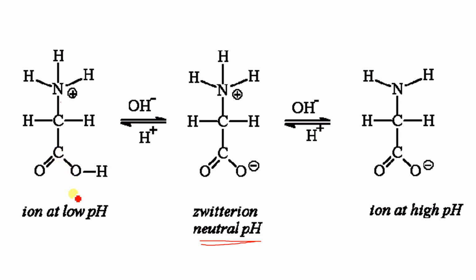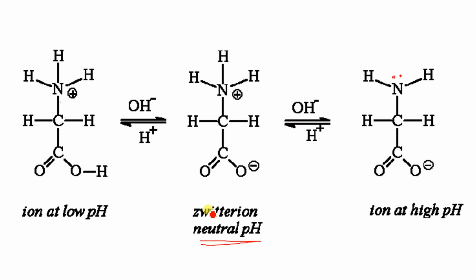But if we make it a high pH, that means in the basic condition, then this will have the lone pair to show its basicity, and it will lose its H+. So it will be in the form of an ion. Got it? So this is a very small thing, but it is an important point also. And on this basis, we can classify things.